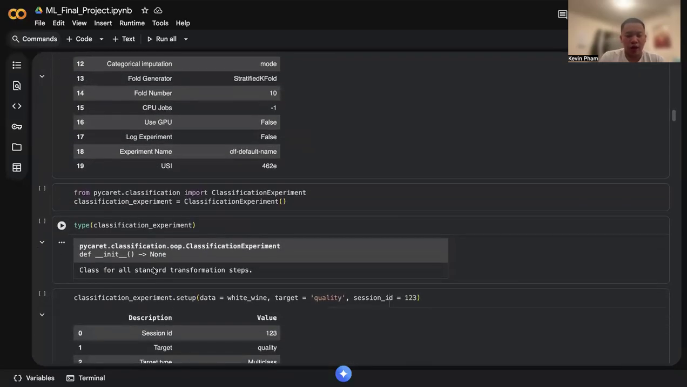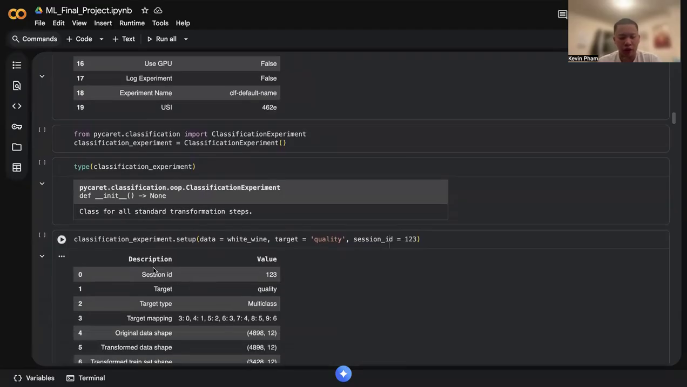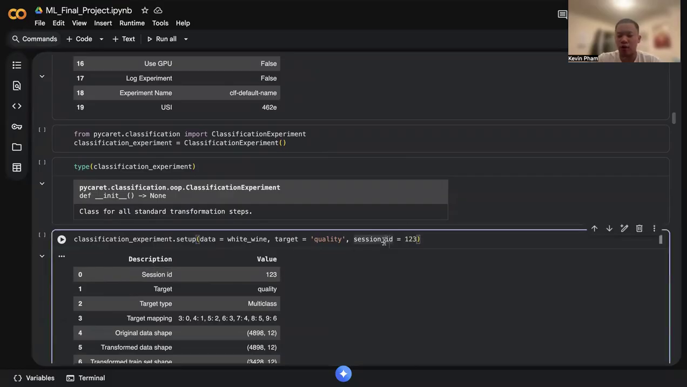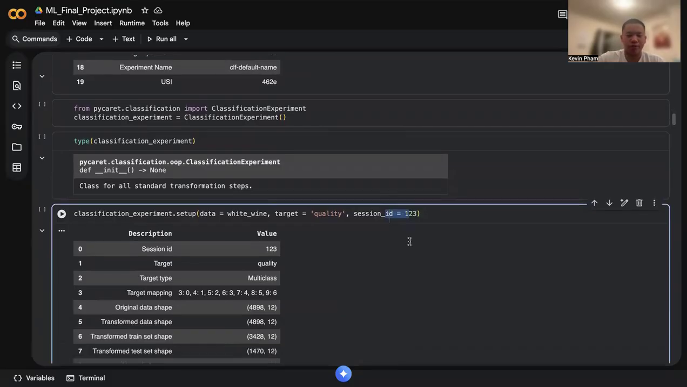Next, I performed the classification experiment, and I wanted to see what type of classification experiment it is. Afterwards, I imported the data, which is the white wine, and the corresponding quality. I did put in a session ID, but that is redundant as it does not contribute to the actual response.